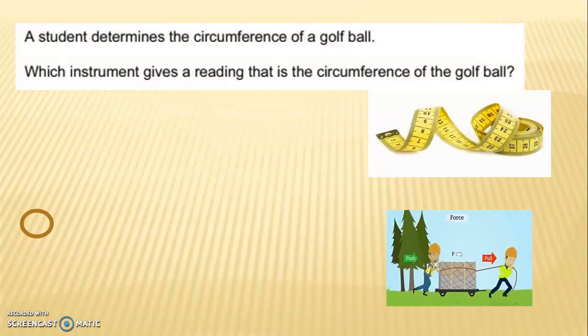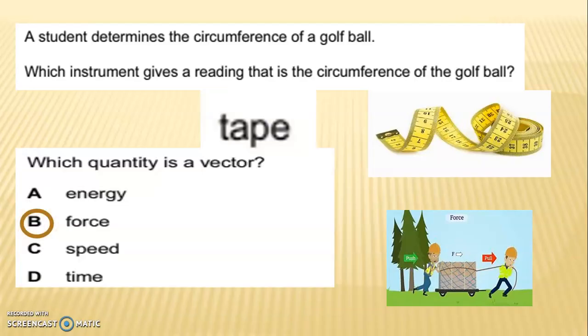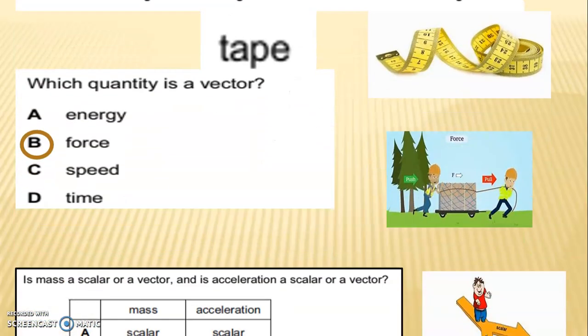Here we have question number 1. A student determines the circumference of a golf ball. Which instrument gives a reading of the circumference of a golf ball? The answer is tape. Next question is, which quantity is a vector quantity? The options are energy, force, speed and time. The correct answer is B, force.